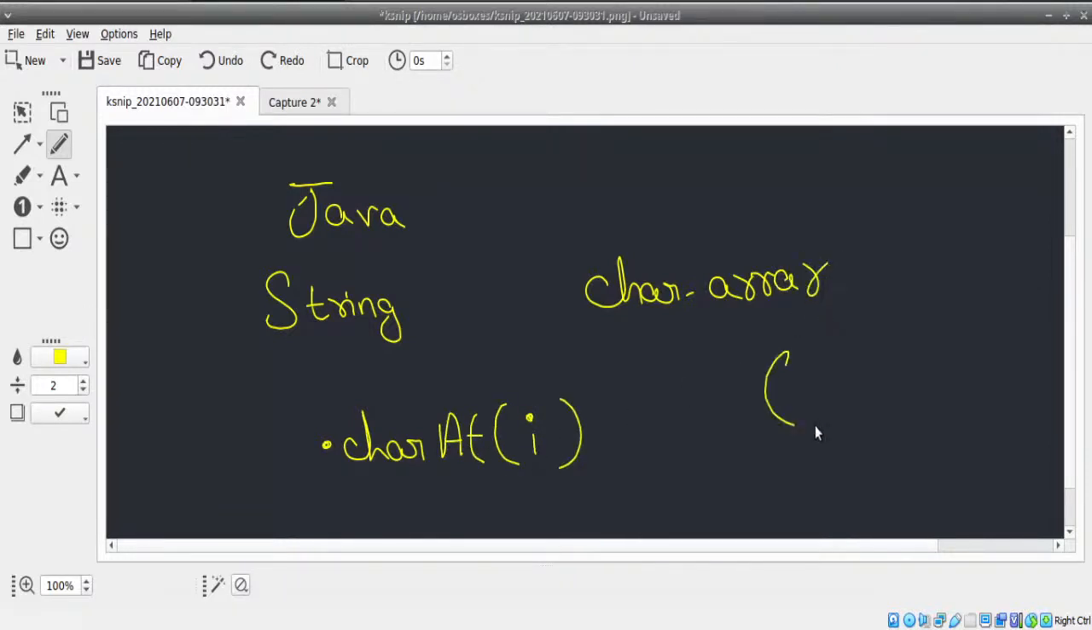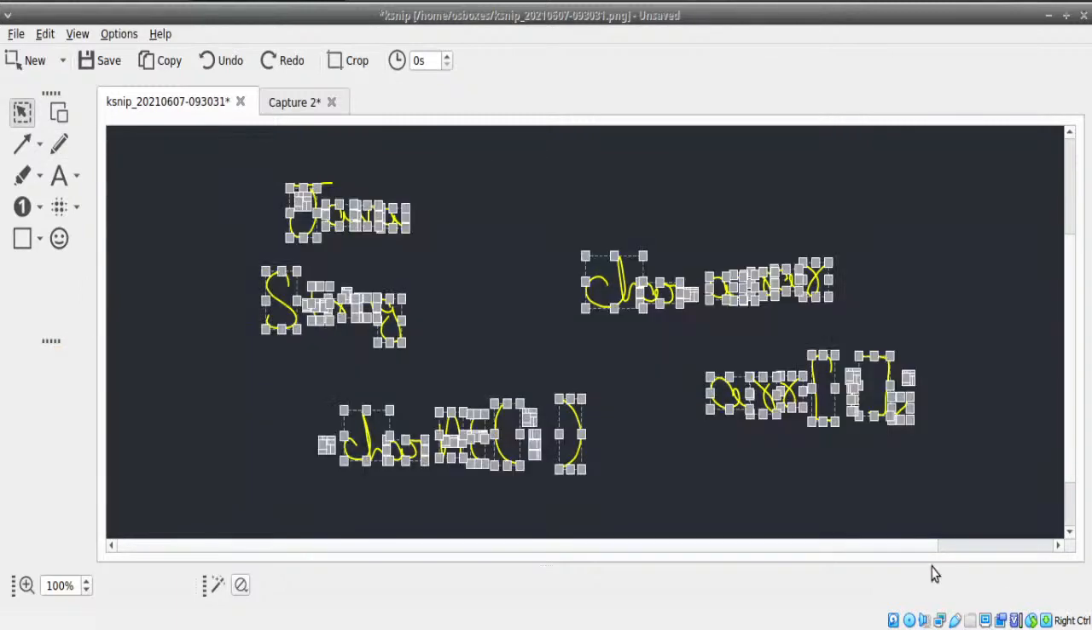If you use a character array, then you can use something like array of index I directly. This is the big difference between a character array in Java and strings in Java. So please remember this difference very clearly, guys. According to your choice, you can either create a character array or a string. If you use a string, just remember you need to ensure that you're going to use index I.